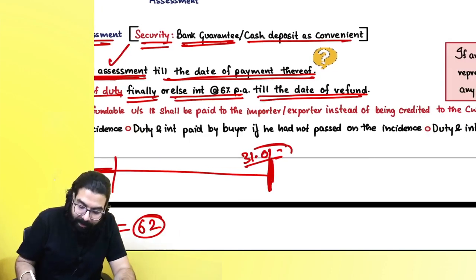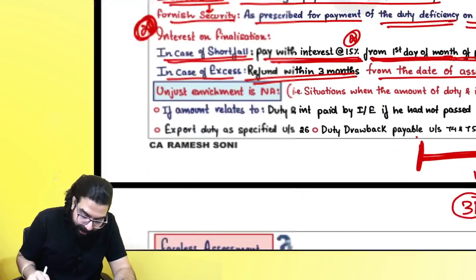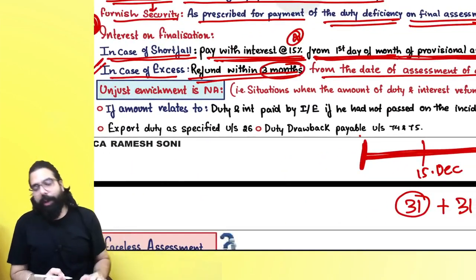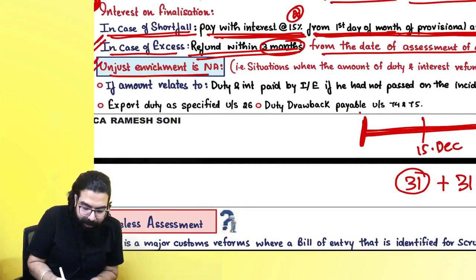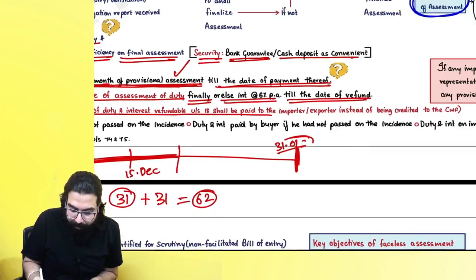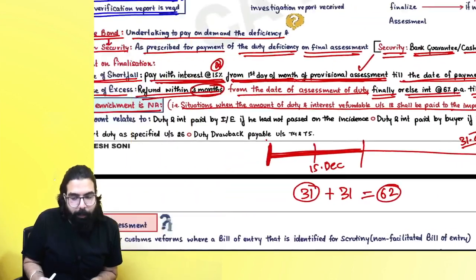Always remember, in GST refund ka case mein it is 60 days, and here they have gone ahead and told if 3 months mein we don't pay, then we will pay you interest. The last one over here is unjust enrichment is not applicable. Means these are the situations when the amount will not be put in the consumer welfare fund and the amount will be given to importer or exporter.